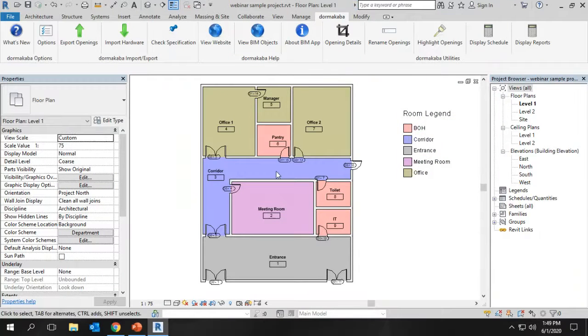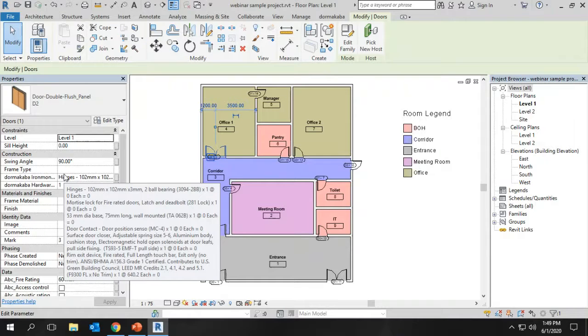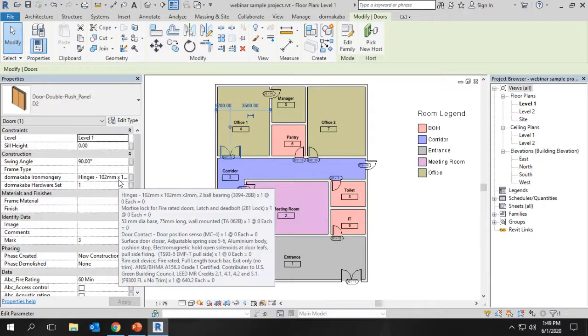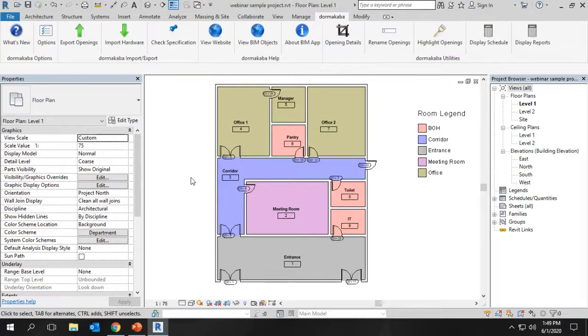Now we can go and see the results, how it's done. Earlier we checked the door and we checked the parameters in the instance properties. It was empty. Now, after the integration, it has added 2 instance parameters, door hardware set, the hardware set number, and the ironmongery detail is added into the project. So this is one way of looking into the results of the specified hardware. There are other ways to see the results.